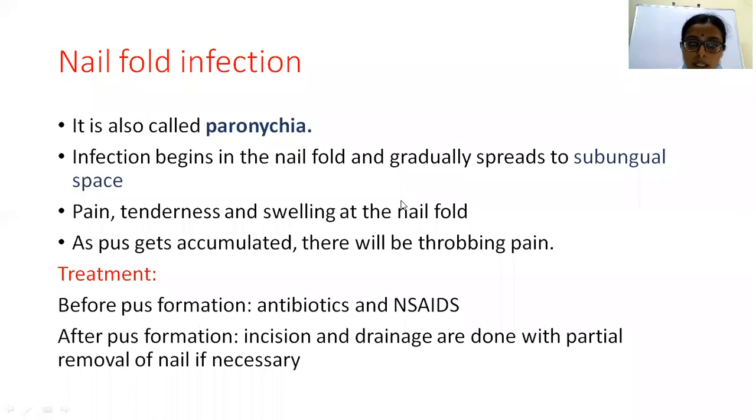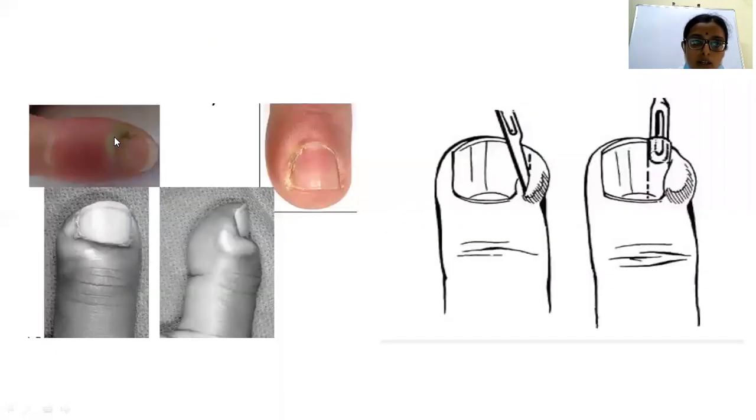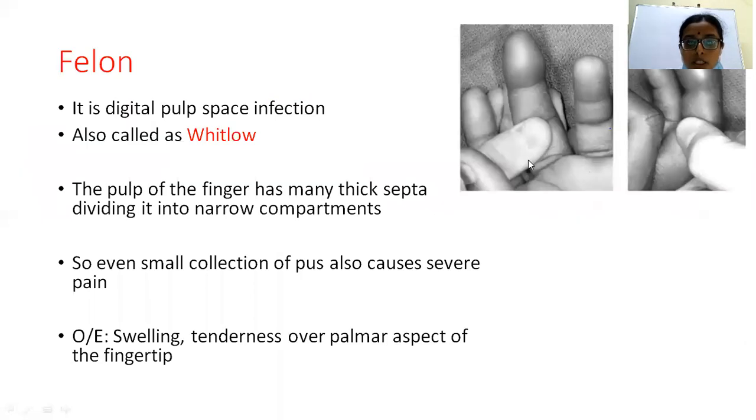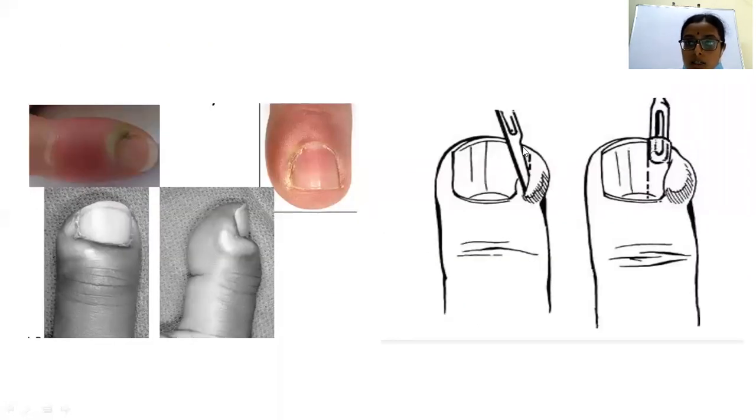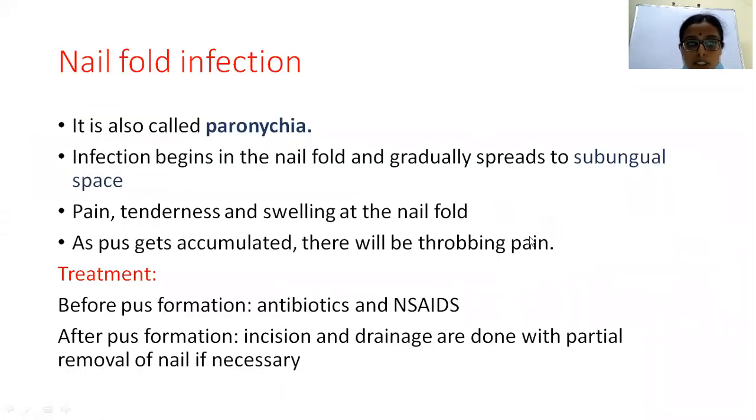There will be pain, tenderness and swelling at the nail fold, and you can see the accumulation of pus in this picture. So in these conditions, initially before pus formation, the patient can be treated by using antibiotics and NSAIDs. However, after pus formation, incision and drainage should be done. Incision is given perpendicularly along the edge of the nail fold. Sometimes a part of the nail should also be removed for decompression and drainage of the pus. So this is all about the nail fold infection.